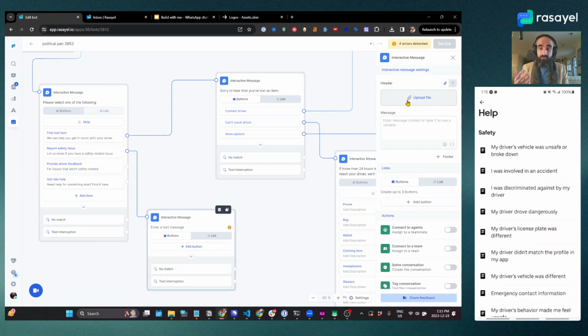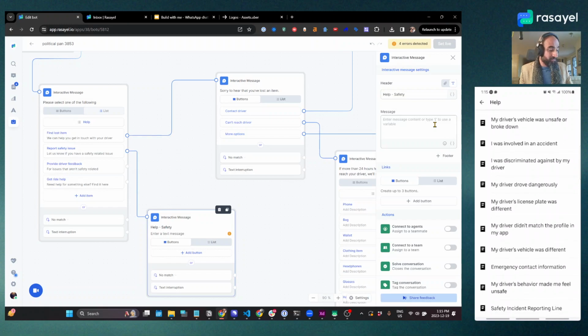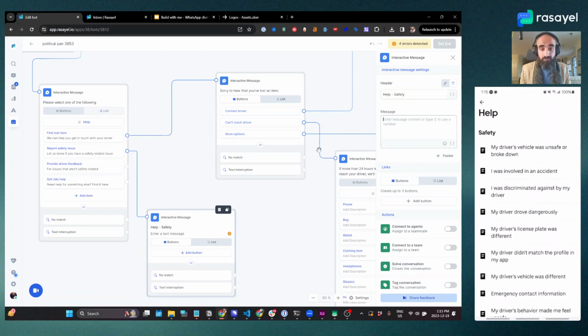We can put an image here if we want, or a header, let's say this type of header. Safety, similar to what is on the app. Let's call it help safety. Okay. And then we will give the customer the options that are listed here. My driver's vehicle was unsafe.